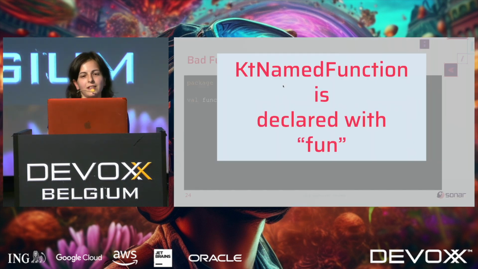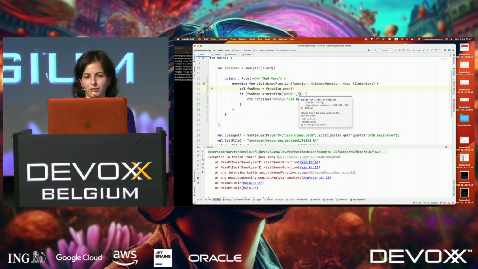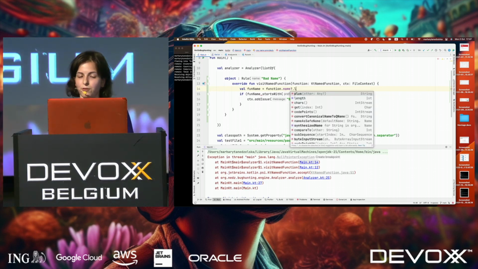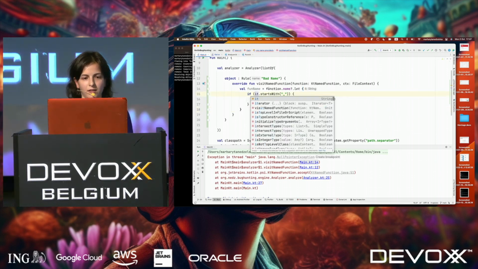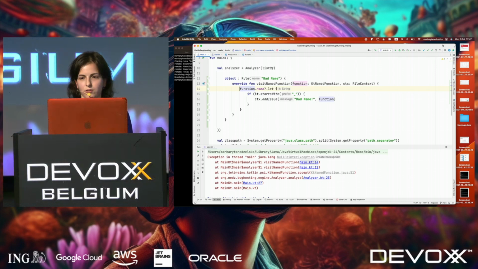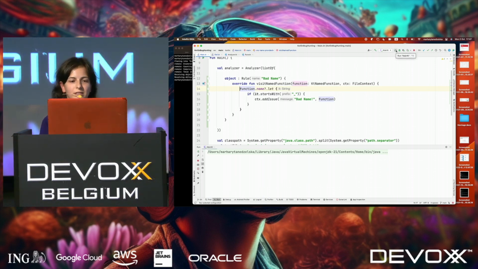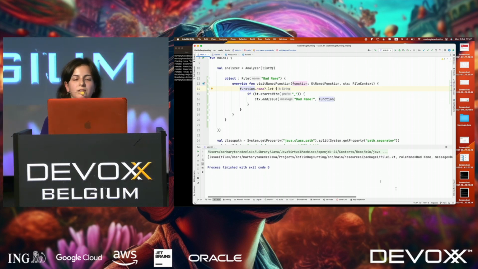Named function is the function that is declared with keyword fun. And it doesn't mean that an anonymous function is still KtNamedFunction. So we cannot easily put non-null assertion here. We have to also cover some cases of null. So the most correct example would be to do it like this. And we don't need this anymore. So, exit. Yeah, now everything works properly because we don't get here if name is null.